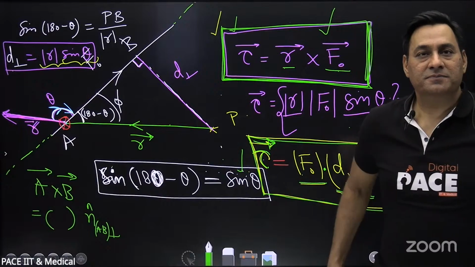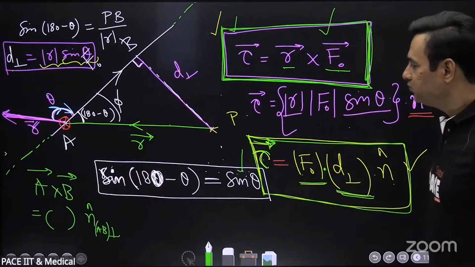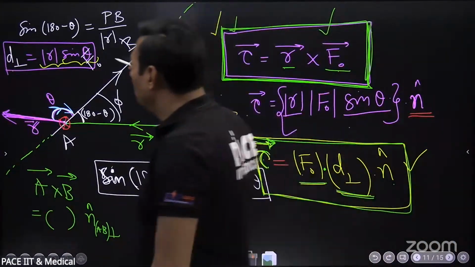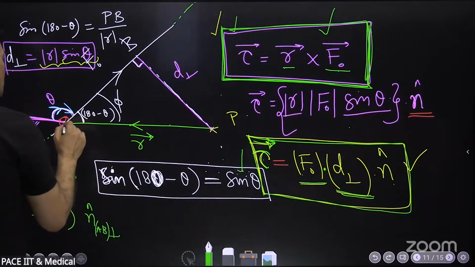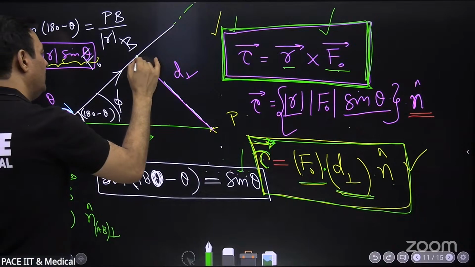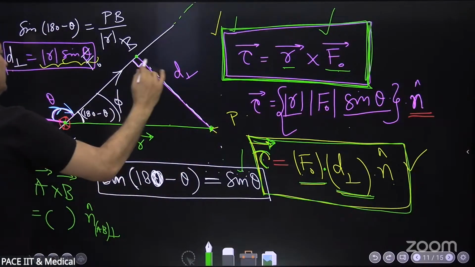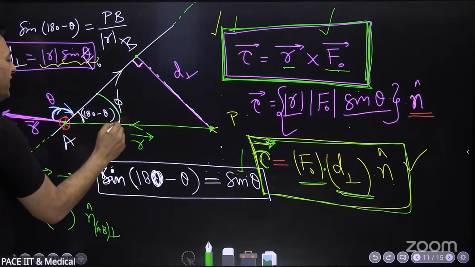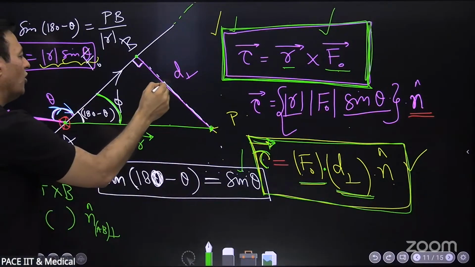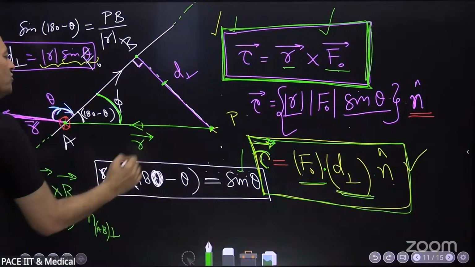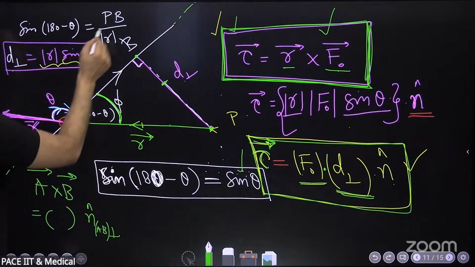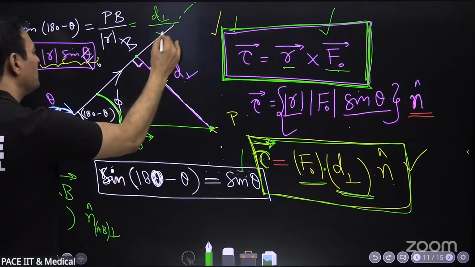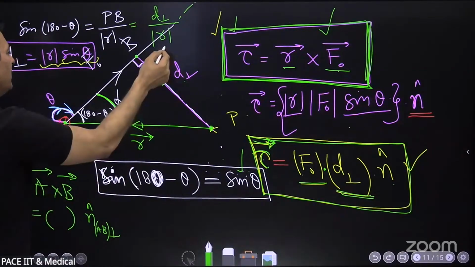Sir, how did you get the final formula after d1 is equal to mod r sine theta? So we saw in this triangle ABP that sine of this angle can be written as opposite side upon hypotenuse. Opposite side is D perpendicular, upon hypotenuse R. I will take it this side.